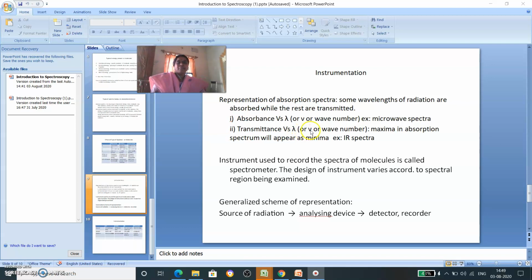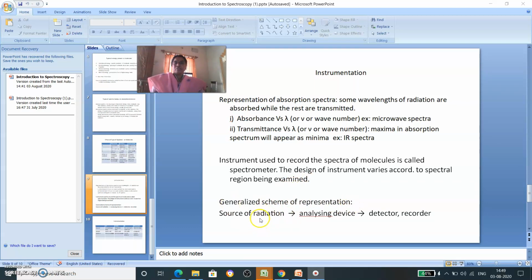similarly wave number or frequency, this is maximum in absorption. The spectrum will appear as minimum in case of IR spectroscopy. The instrument used to record the spectra of a molecule is called a spectrometer. The design of the instrument varies according to the spectral region being examined. So this is the generalized scheme of representation.